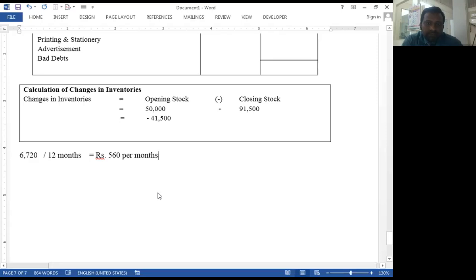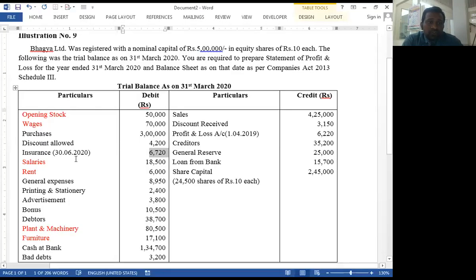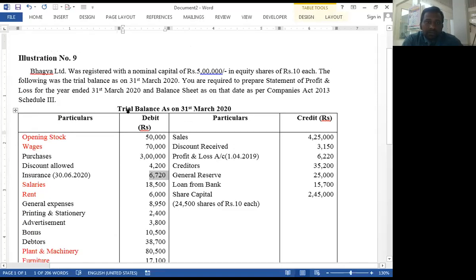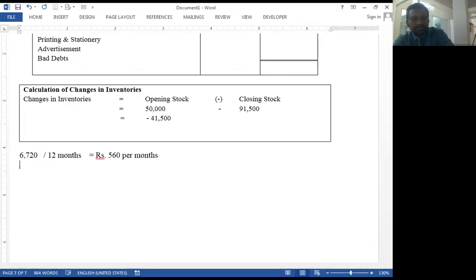And it is prepaid up to, see here, June 2020. So 31st March 2020 is the last date of the financial year. From 31st March to June, so April, May, and June. There are 3 months, and insurance is prepaid for 3 months.